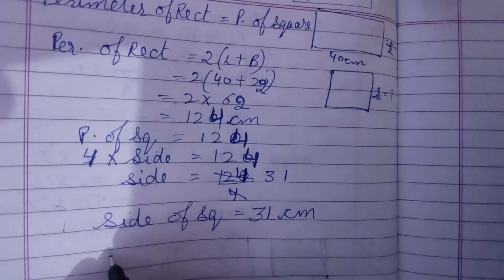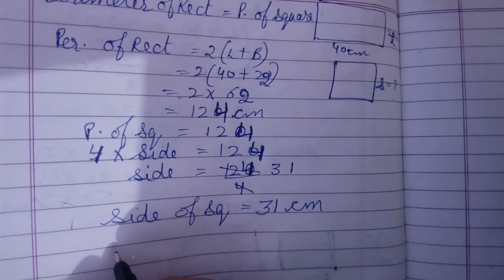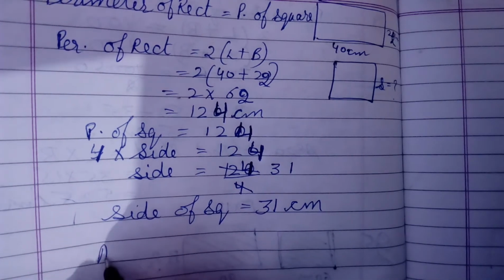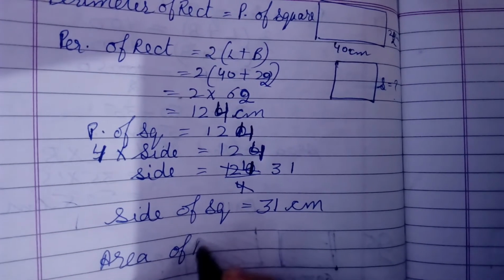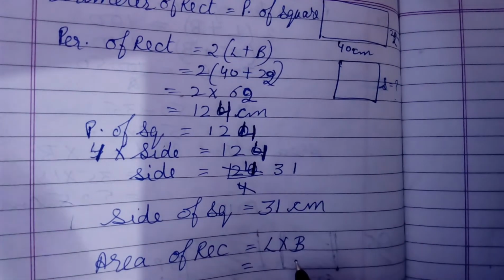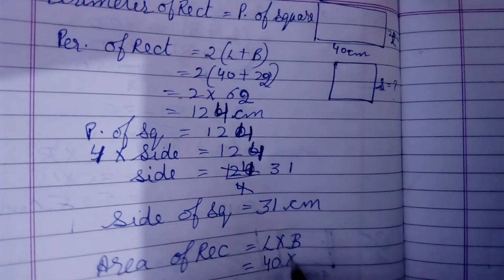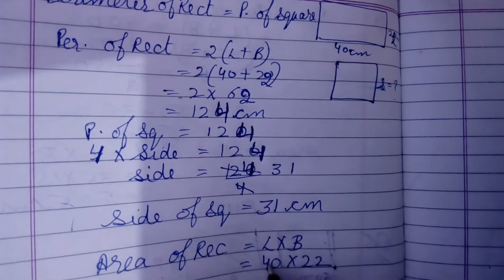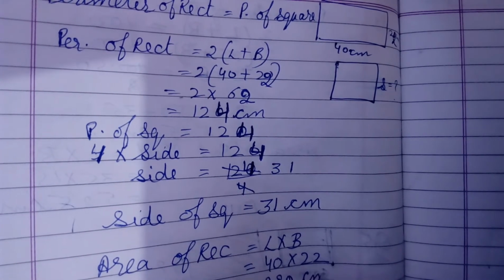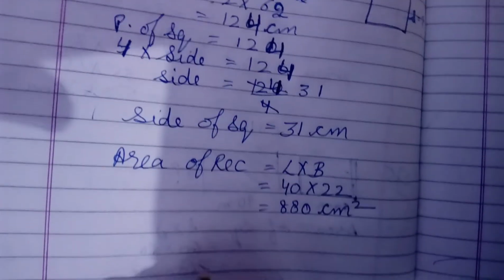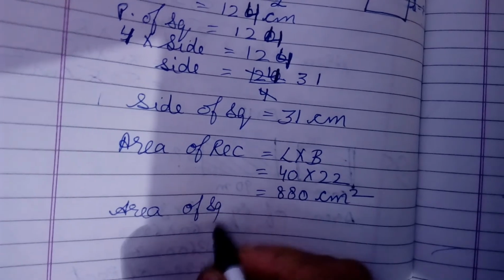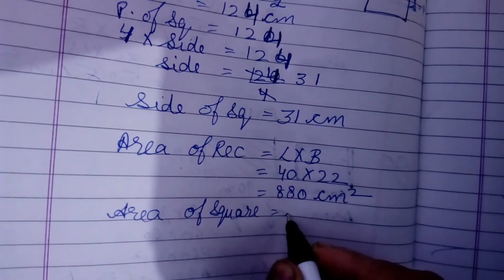Now they also want us to find the area of both the rectangle as well as the square. Area of rectangle, length into breadth. You just have to revise the formulas. Length into breadth, 40 into 22. How will you multiply? 22 fours are 88 and put 10. As it is area, units will be centimeter square. Now area of square also you can easily find. What is the area?